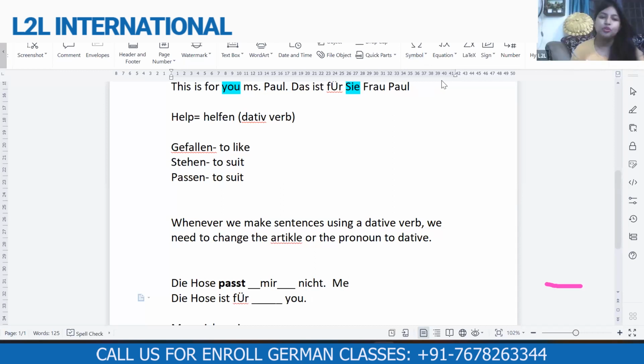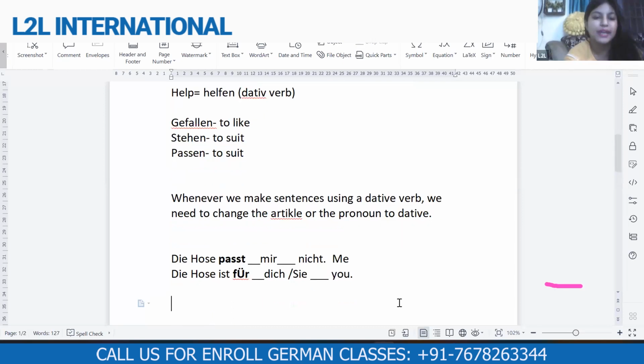But do we have here any dative verb in the sentence? Do we have gefallen, helfen, stehen, or passen? Oh, dich. Why dich? Do we have the preposition here, für, and für is accusative, so we will be using either dich or the other pronoun that is Sie. Die Hose ist für Sie, that is formal, and dich if it's informal.